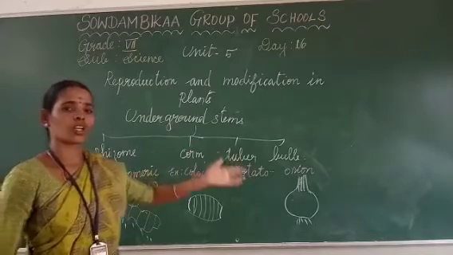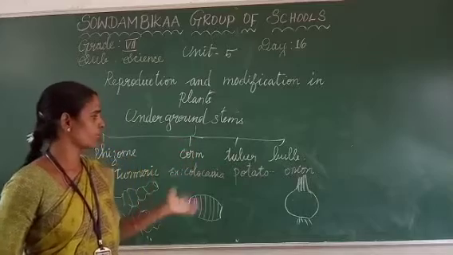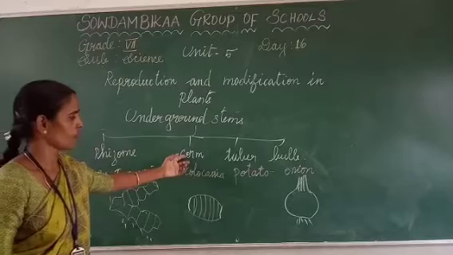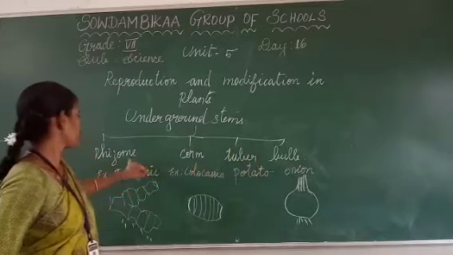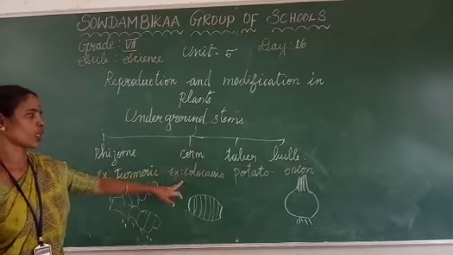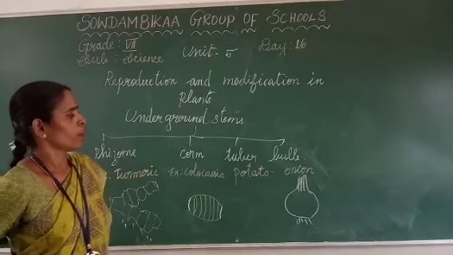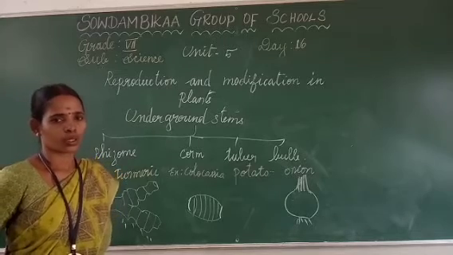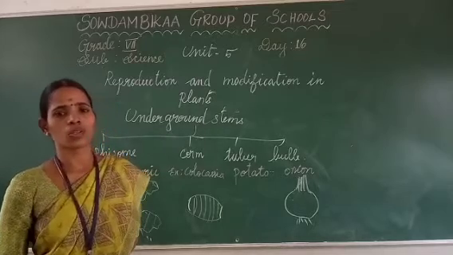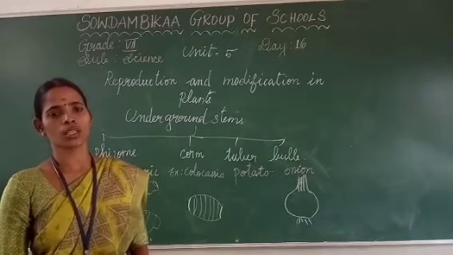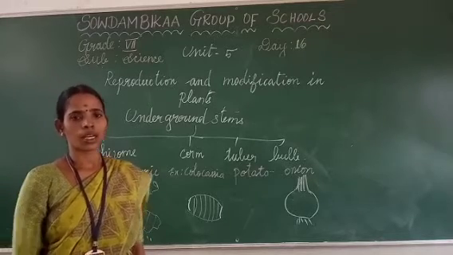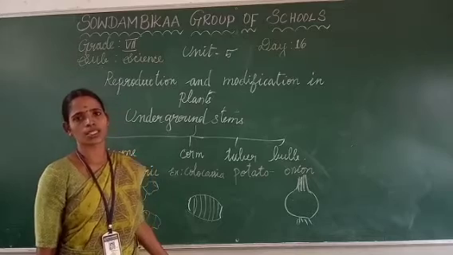The next one is underground stem. Underground stem is also divided into four. What are they? Rhizome, corm, tuber and bulb. Rhizome examples are turmeric or ginger. We can give colocasia as the corm example, potato for tuber, and onion for bulb. How the new plants grow from these modifications, and how they store food particles, that we have seen. Are you clear about this? I hope you are clear.